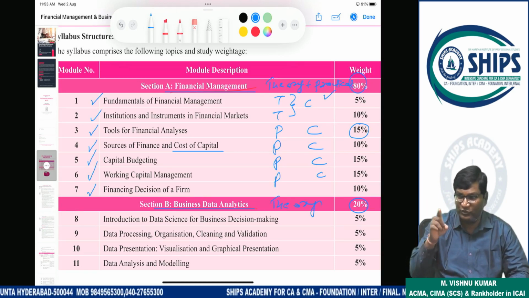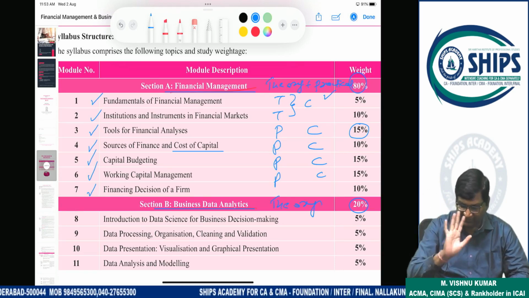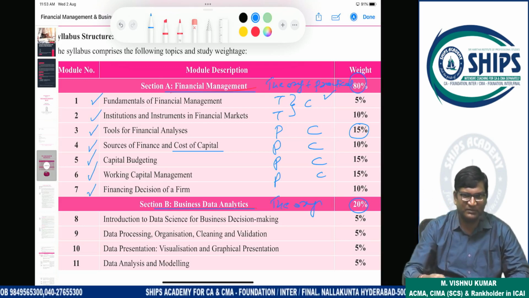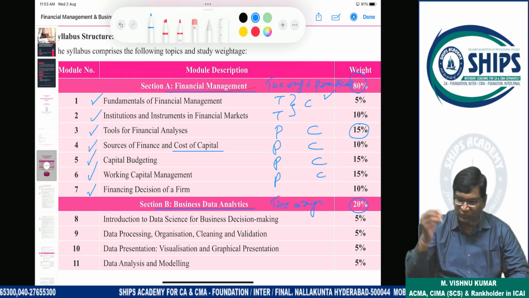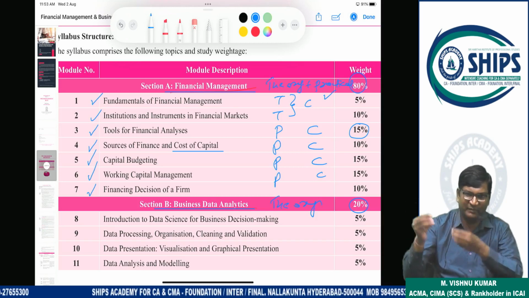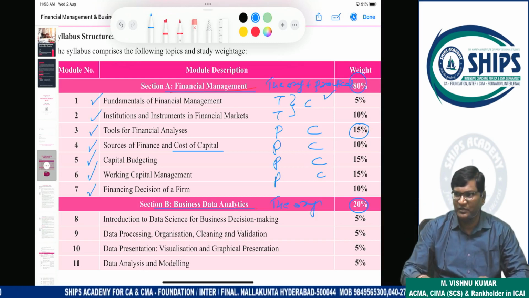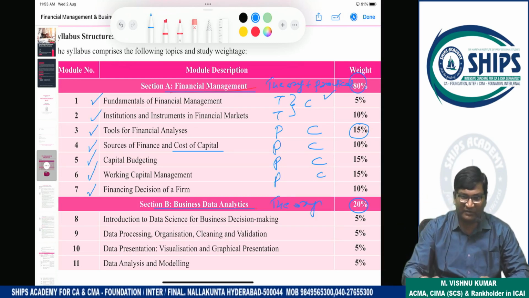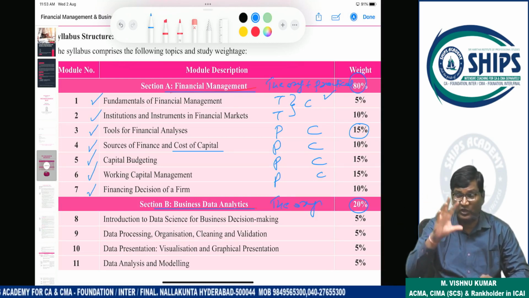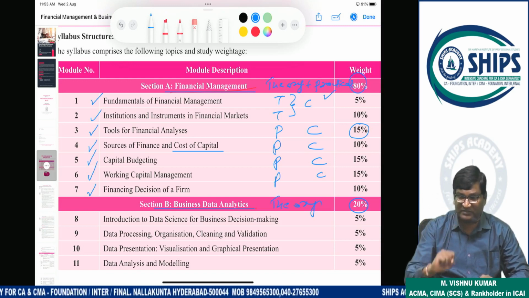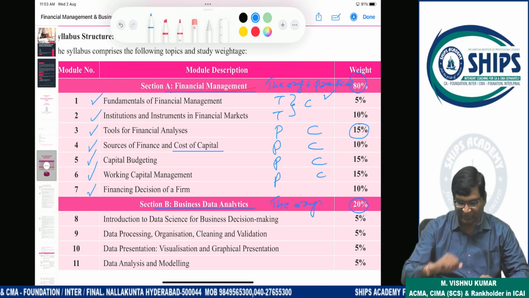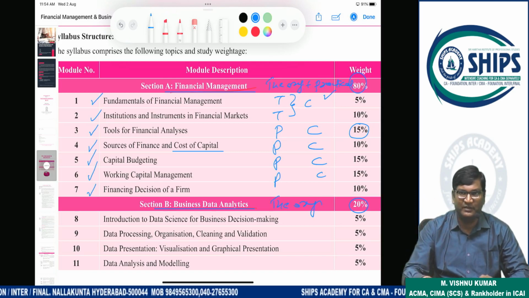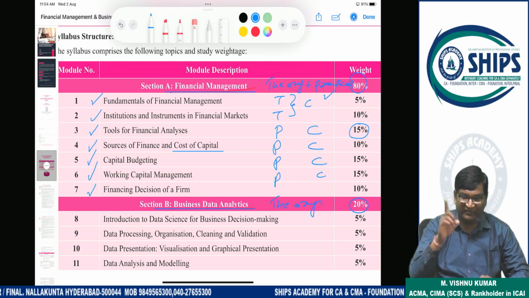Because variable cost you spend only when there is sales demand. If there is no sales demand, you will not spend variable cost. But fixed cost, even if there is no demand, we have to spend. If there is demand also we have to spend. So what is the risk item? Fixed cost. So you have to recover your fixed cost or not? The risk associated with fixed cost is business risk, called operating risk, because at any cost you have to recover fixed cost.